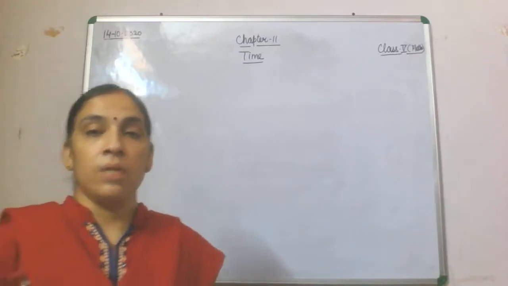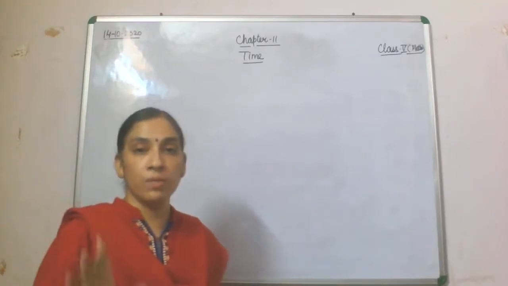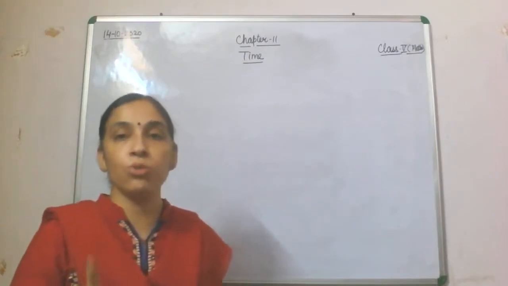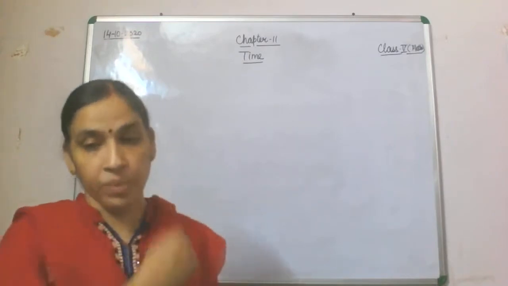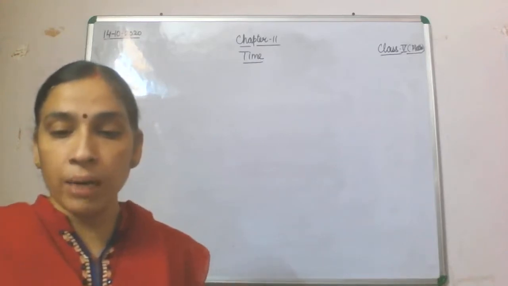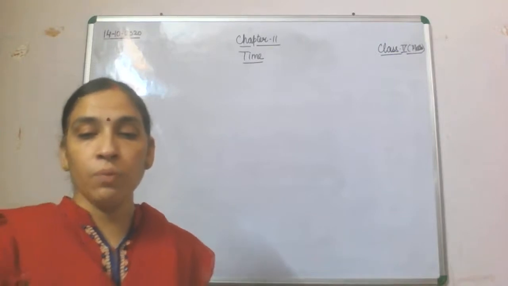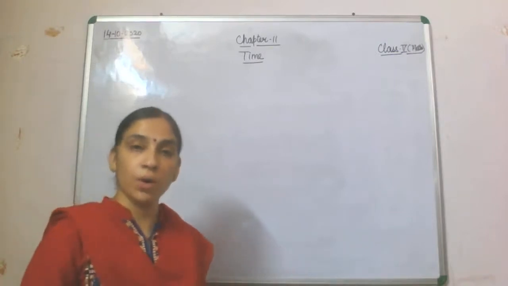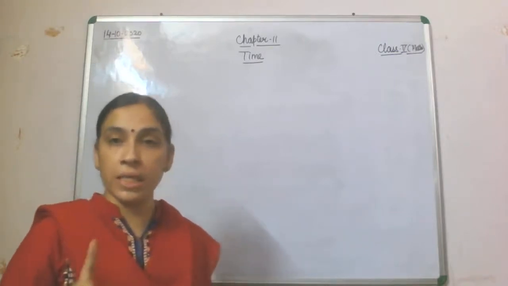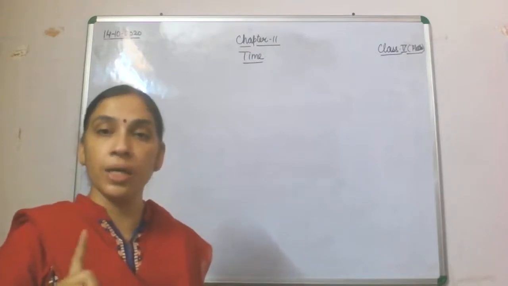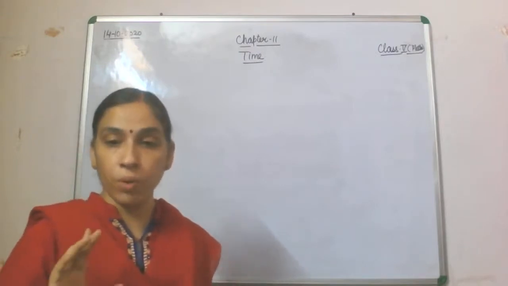So this relation chart which is given in your book, you are going to draw in your copy. Fine. Now we'll come to the next. Now conversion, we will do it. This relation you will write down in your copy from your book.